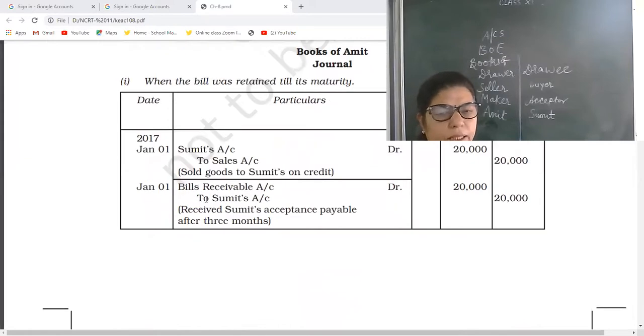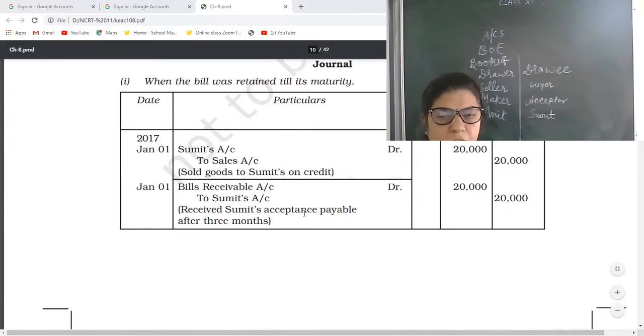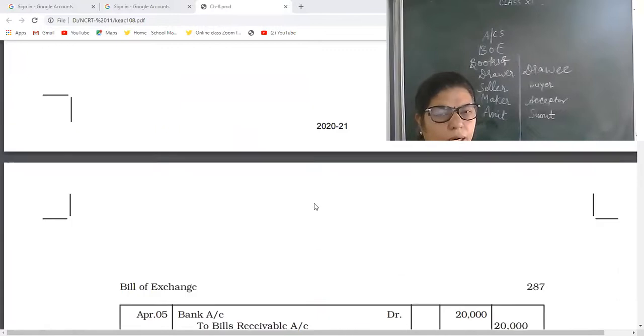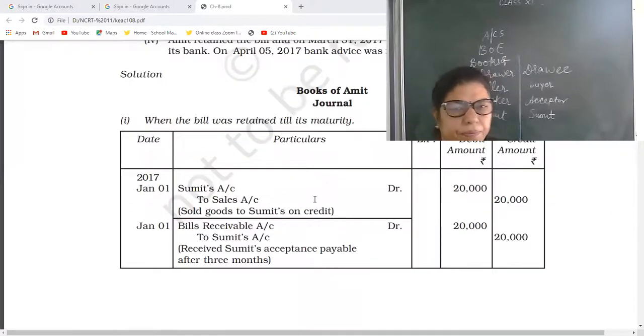So you will write received acceptance, received bills receivable from Sumit. Then count the days.